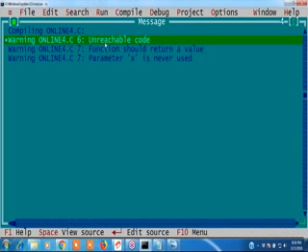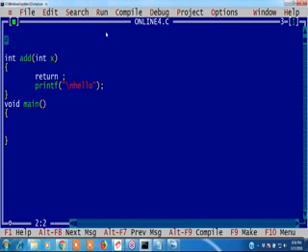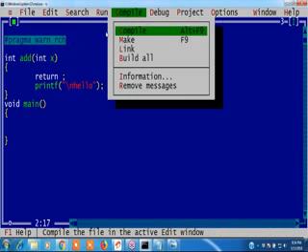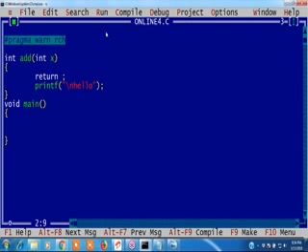I want to remove the three warnings. How to remove the unreachable code warning from the compiler? See, hash pragma var RCH, right? RCH.